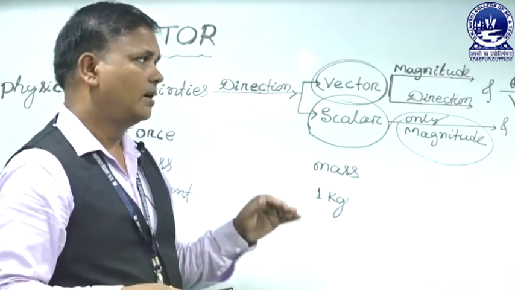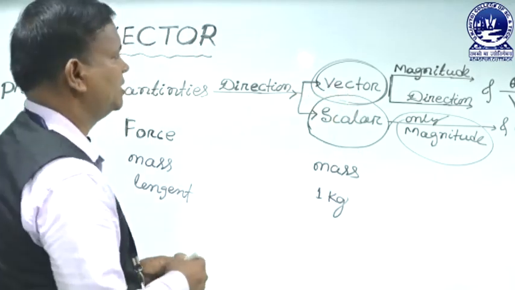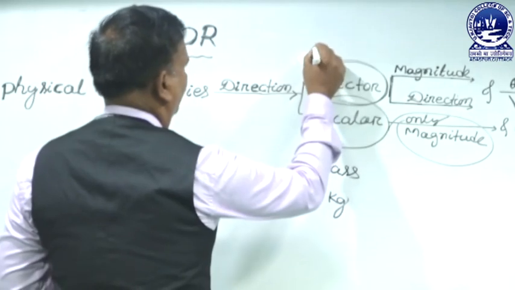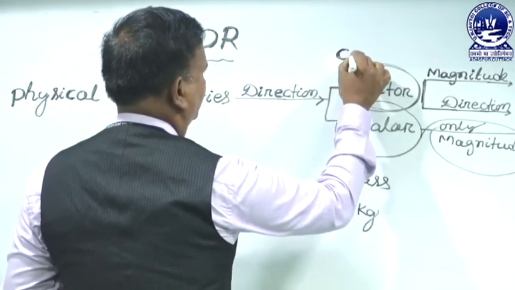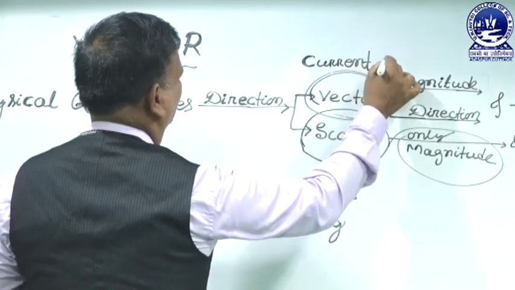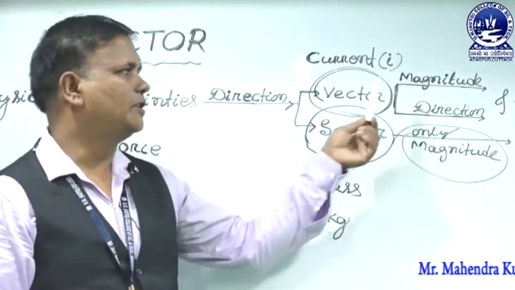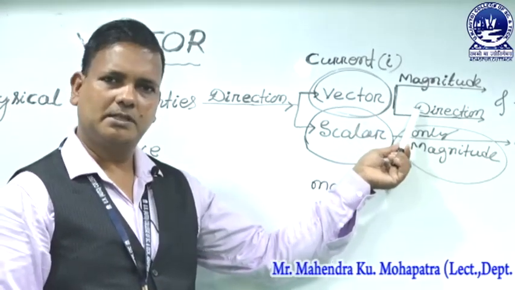For example, current is a physical quantity. Current symbol is I. Current has magnitude and also direction.